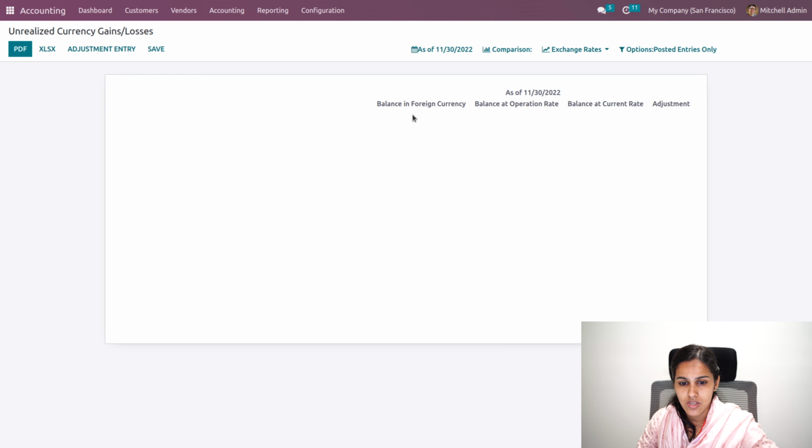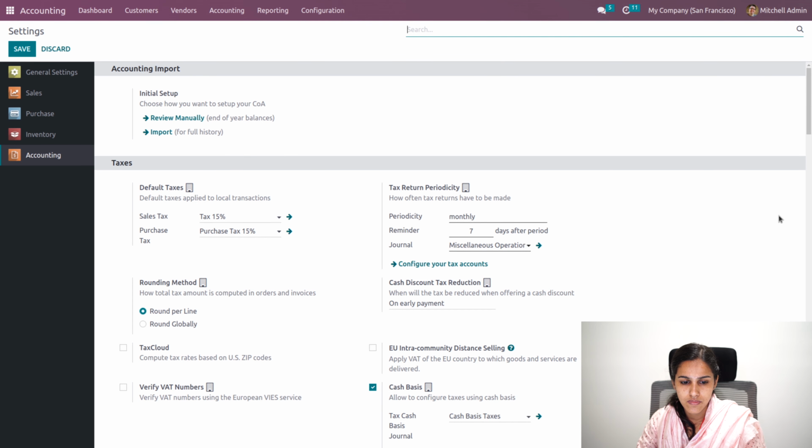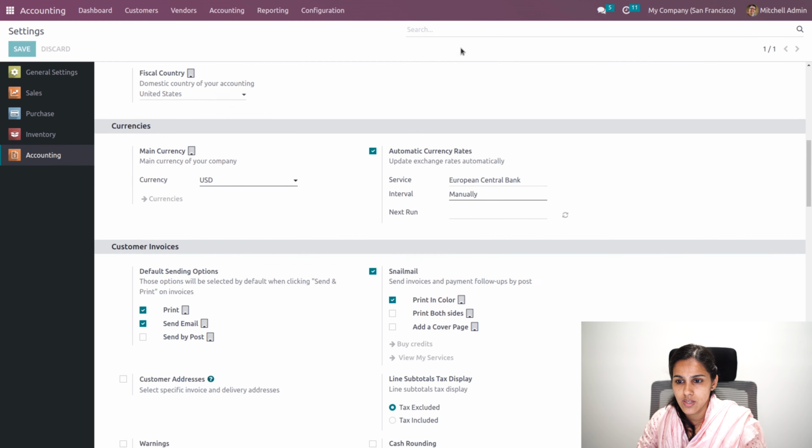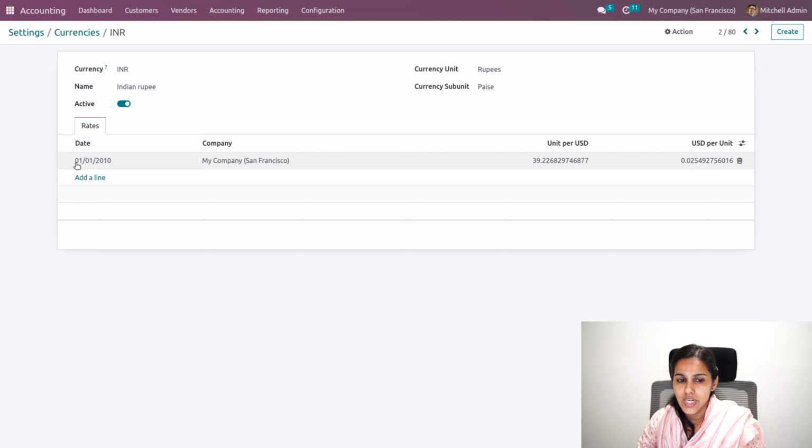Here, go to configuration settings, and we'll have multi-currency over here. Go to the currencies, where you can see all the enabled currencies, and you can see different rates there. So for INR, the rate that has been added for 2010 is 39.22.